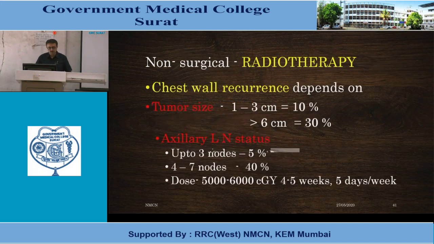If the tumor is 1 to 3 centimeter, the chance is 10%. If it is more than 6 centimeter, the chance is 30%. For axillary lymph node status, up to 3 nodes positive, 5%; 4 to 7 nodes, the chance is 40%. The total dose is 5,000 to 6,000 centigray, distributed over 4 to 5 weeks on a 5 days per week schedule.